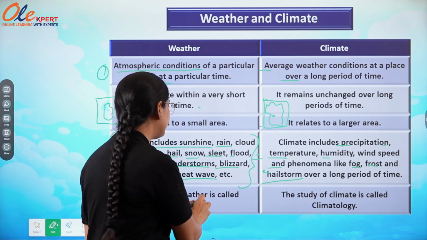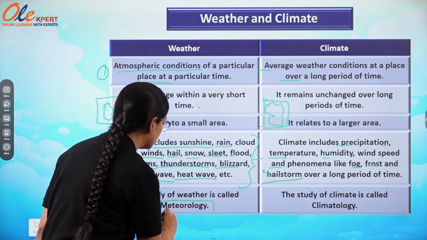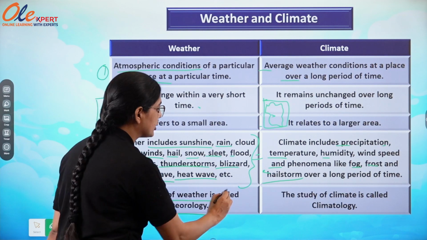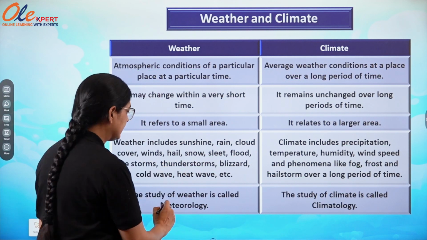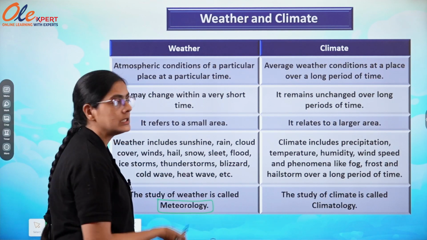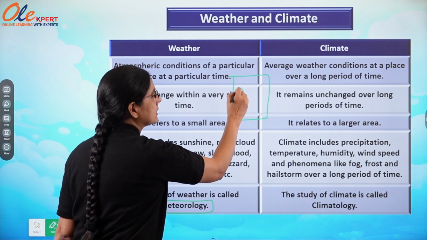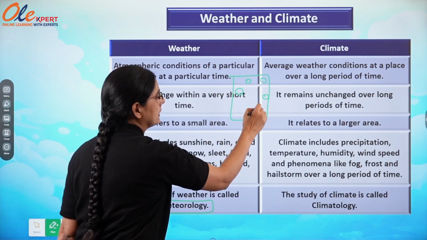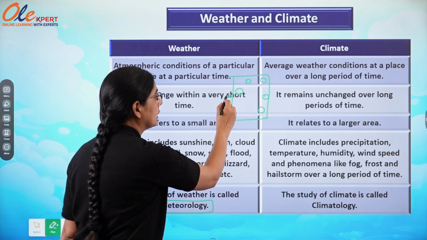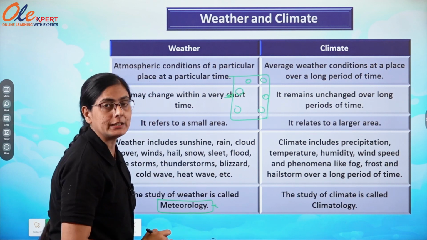The study of weather is called meteorology. The meteorological department tells the weather condition of a particular place. In the news you get the weather report every day. In India, you see that a particular city has a certain condition, especially temperature and rainfall, whether there will be precipitation or not. It is given by the meteorological department.